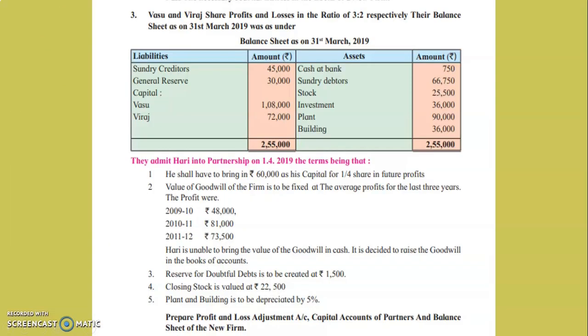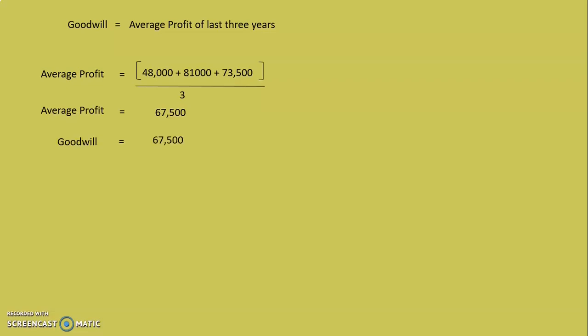Now in this sum, the value of goodwill is not given. So we have to calculate the value of goodwill. And here they have asked us to calculate the goodwill value as average profit of the last 3 years. So let's calculate the value of goodwill. Here they have said the value of goodwill is equal to the average profit of last 3 years. So the average of the profits for last 3 years is 67,500. That means the value of the goodwill will be 67,500.